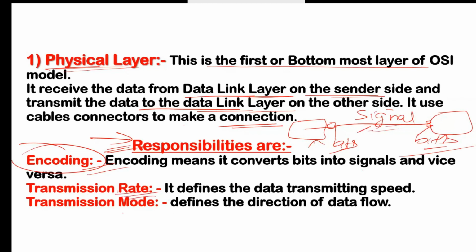Second is transmission rate. Transmission rate means this layer defines the data transmitting speed. What will be the data transmitting speed? Who will decide that? This layer will decide. Why? Because on this layer we have cables and connectors, and our data transmitting speed depends on them, because we have multiple types of cable.